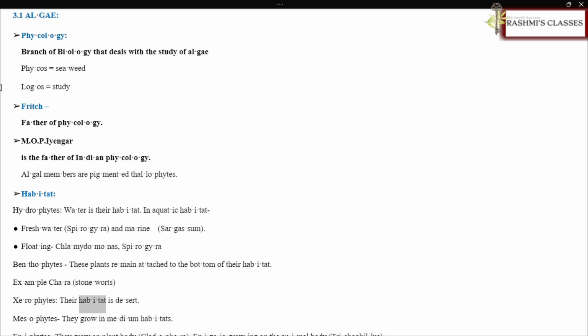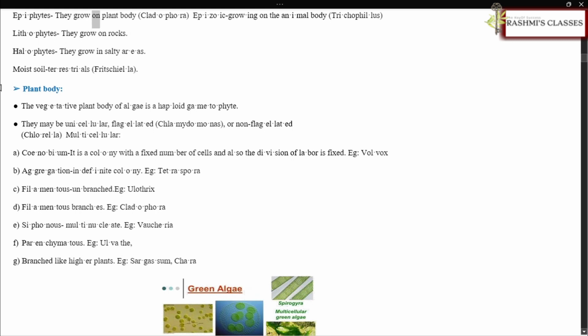Xerophytes, their habitat is desert. Mesophytes, they grow in medium habitats. Epiphytes, they grow on plant body, Cladophora. Epizoic, growing on the animal body, Trichophilus. Lithophytes, they grow on rocks. Halophytes, they grow in salty areas. Moist soil terrestrials, Fritschiella.